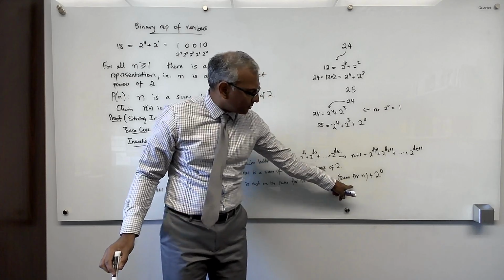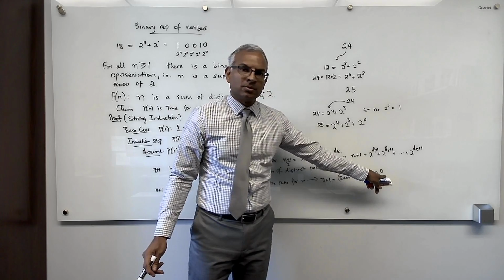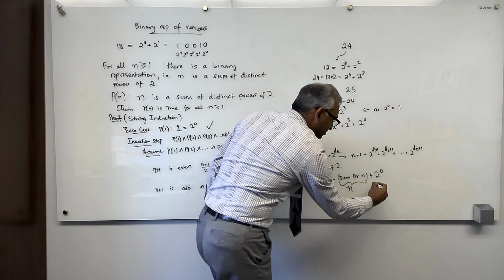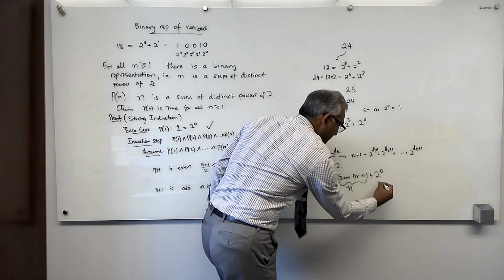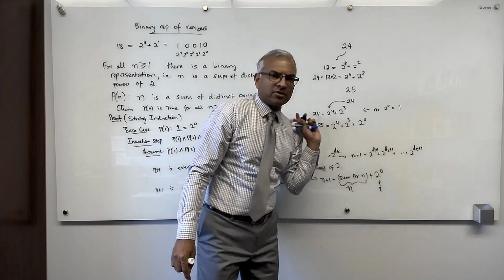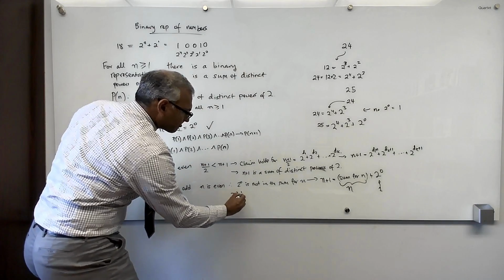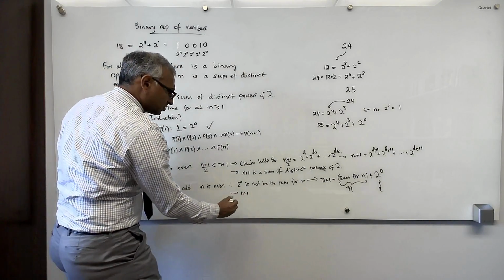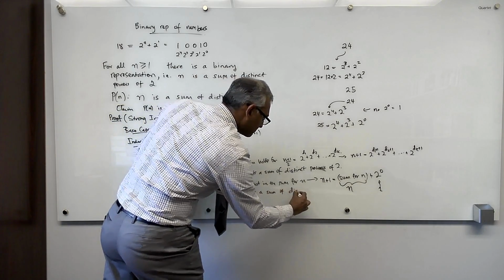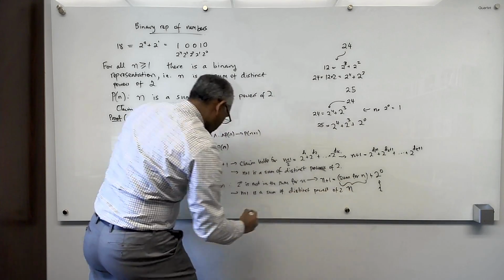Since this is distinct powers of 2 that do not include 0, and now I've added a term 2 to the 0, this is n, and this is 1. None of these powers are 2 to the 0, so all the powers on the right-hand side are distinct. And so therefore, n plus 1 in this case is also a sum of distinct powers of 2.